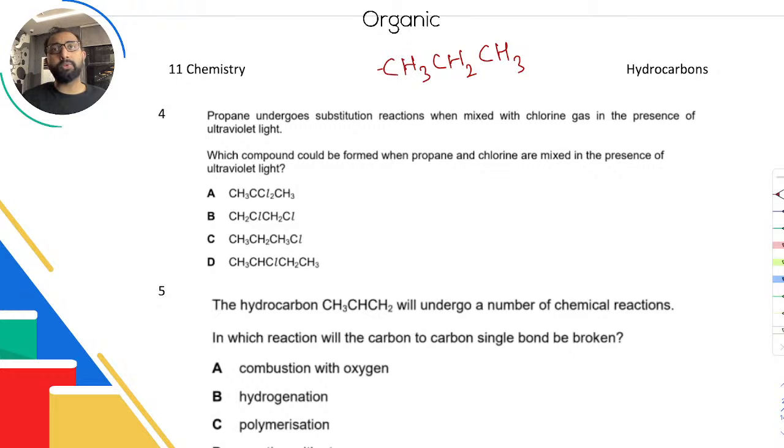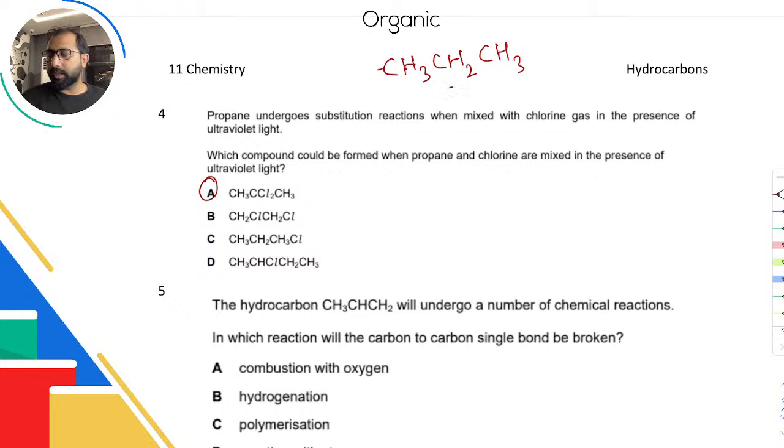So the first substitution that will happen will replace one hydrogen. So one hydrogen, that's going to happen where? D is not possible. C is not possible because C में तो एक अल्लाह जाने कहाँ से एक क्लोरीन आ गया है, and B is basically two carbons, so it's never propane, and you are basically adding two more chlorine, so it might be an addition reaction. So it's definitely A.